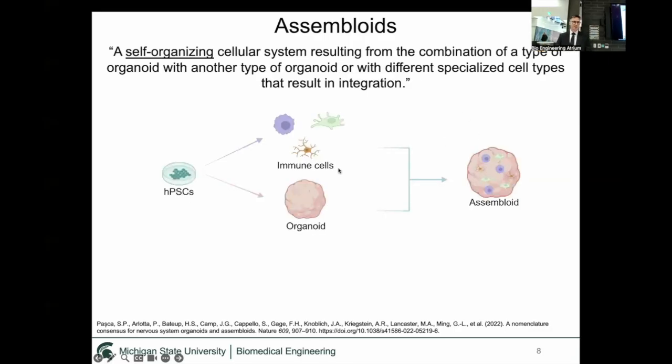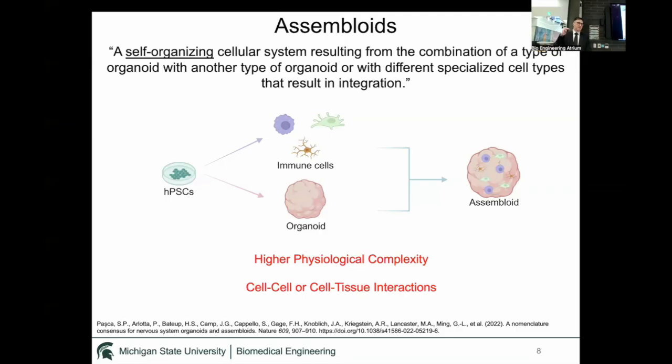So what this looks like in practice, if you differentiate an organoid from pluripotent stem cells, you take those same pluripotent stem cells and differentiate another cell type or another tissue type that is generally missing from the tissue, and then you combine them to form an assembloid. These have higher physiological complexity because they generally feature a cell type that should be there that previously wasn't.